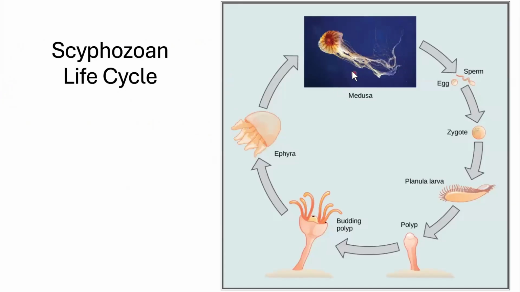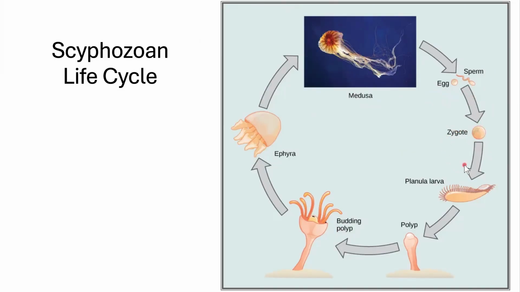Here is a jellyfish. It is in two stages. One is called the medusa, and one is called the polyp. Here, the medusa stage, the tentacles hang down. So think Medusa's hair hangs down. That's how you remember Medusa. So Medusa is free swimming, hunting, living its life. Then it releases its sperm and eggs from separate organisms into the water. They find each other, they get fertilized, they create a zygote.